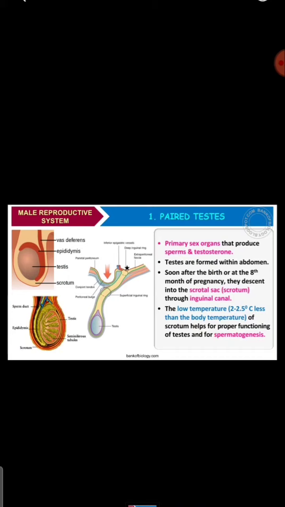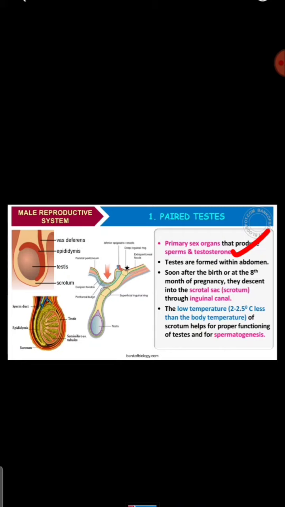So the first one is paired testes. Testes are the primary sex organs that produce sperms and testosterone. Testes are formed within the abdomen region.